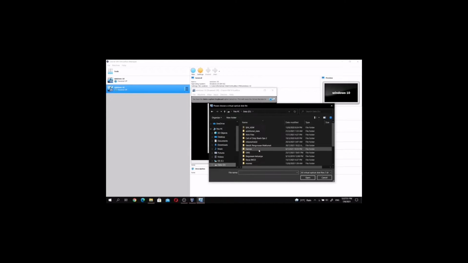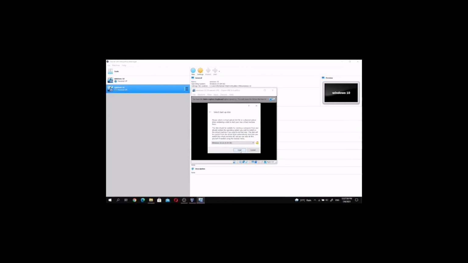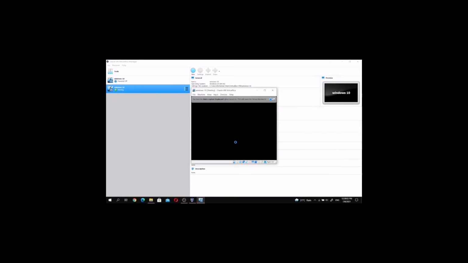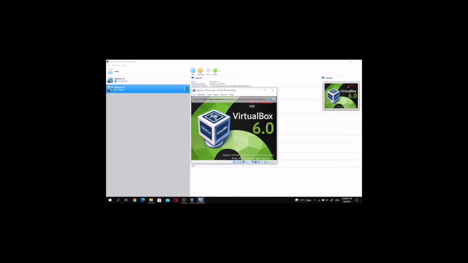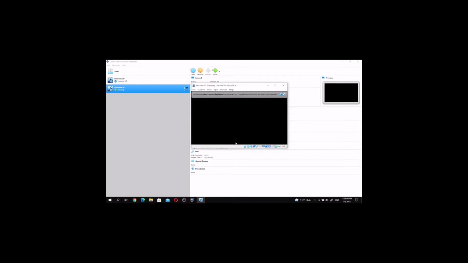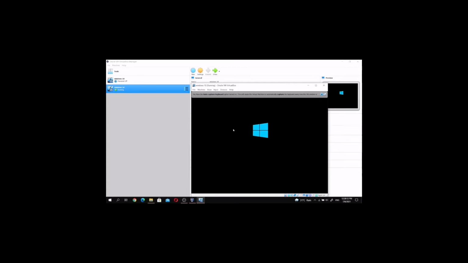Find the data on the folder and click Start to start up the disk. This will show the interface of the Windows 10.